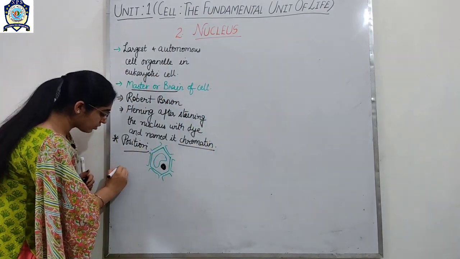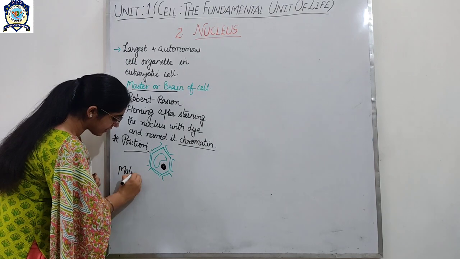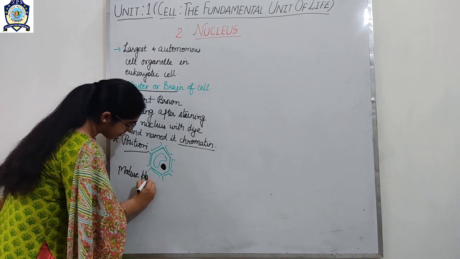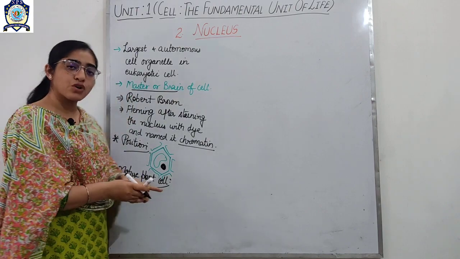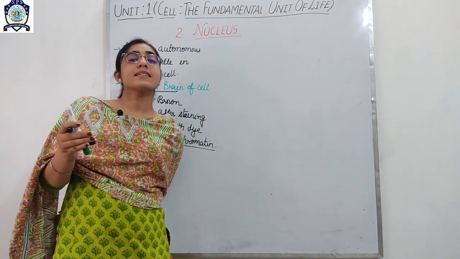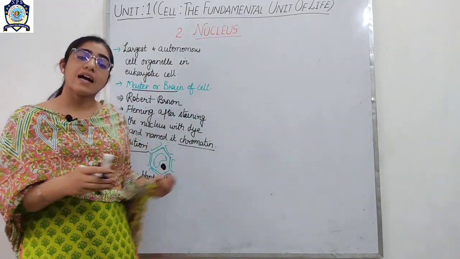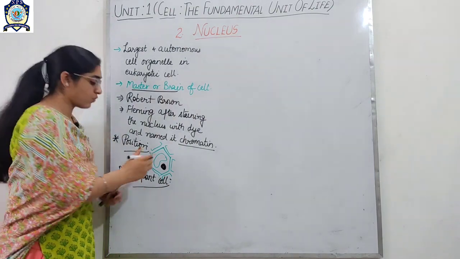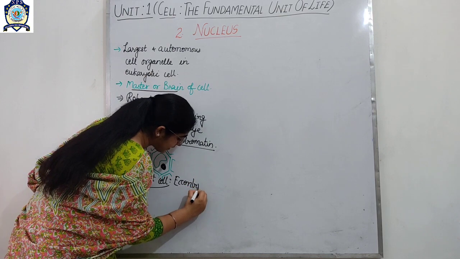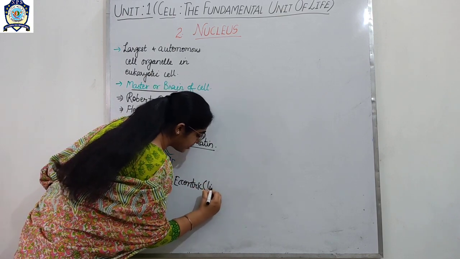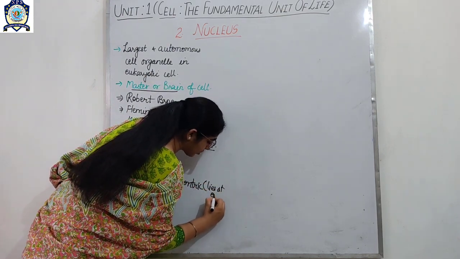So if we talk about the mature plant cell, it lies at one corner, so that's why it is eccentric. Eccentric means lies at one corner.